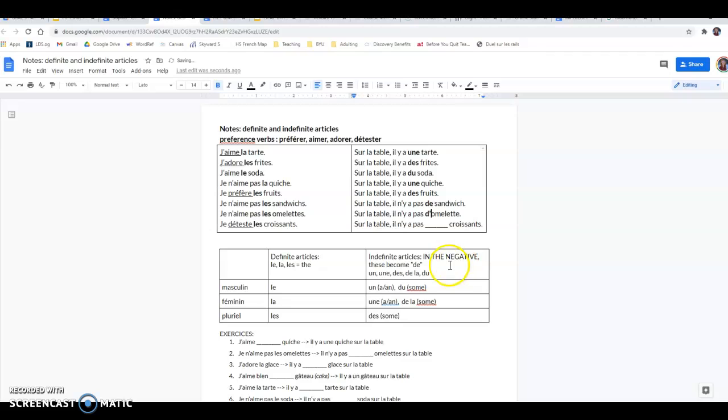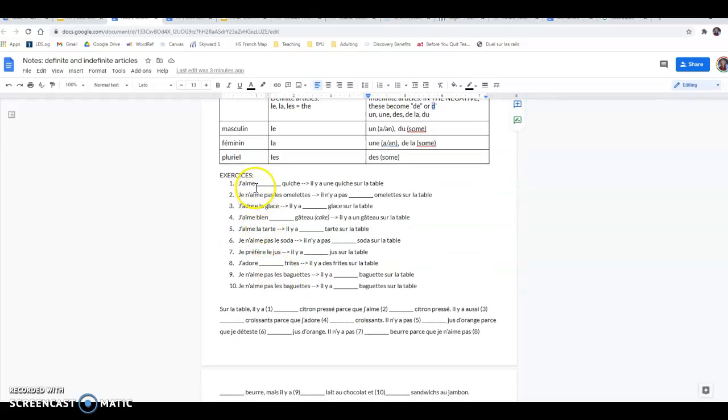Why is it d apostrophe? This is d apostrophe because we have a vowel right next to a vowel. So in the negative, these become de or d apostrophe depending on what they precede.